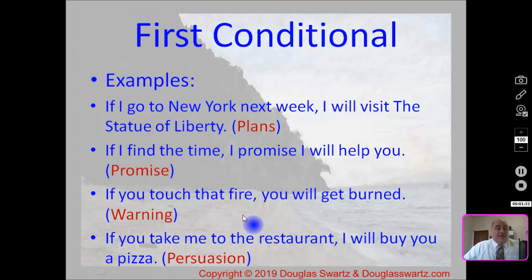If you touch that fire, you will get burned. This is an example of warning. And this is also an example of how first conditional talks about situations that are happening. So if you touch that fire now, the fire that exists now, you will get burned. And the last one, if you take me to the restaurant, I will buy you a pizza. This is an example of persuasion.